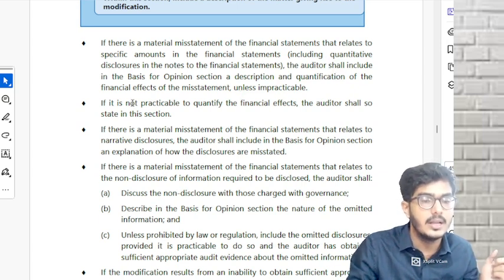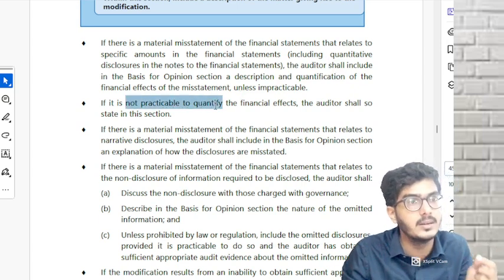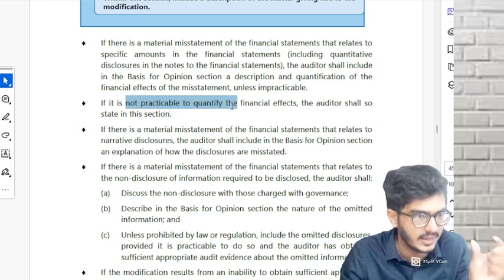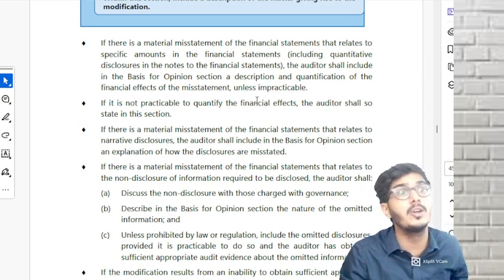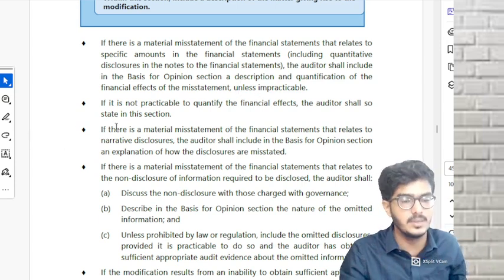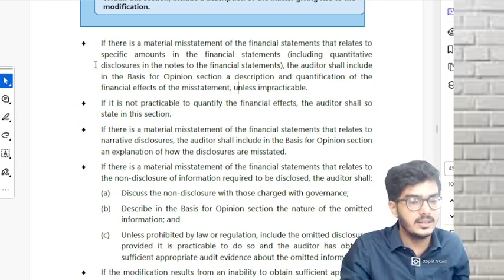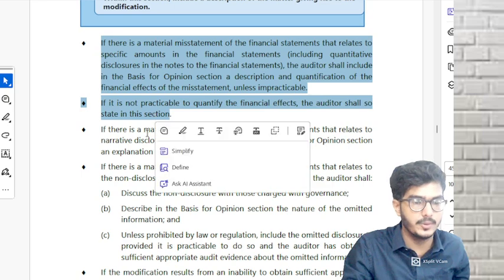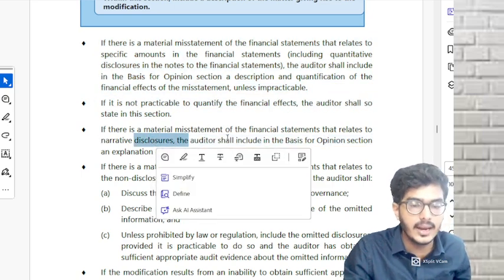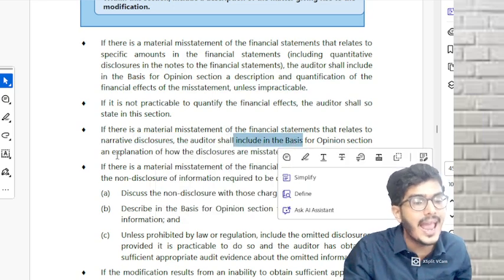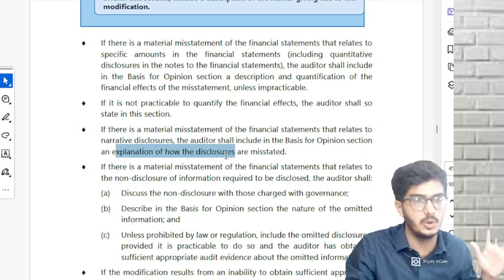Understood? But if it is not practicable to give the quantity, that means the amount of that misstatement, please state in this section the reasons why you are not able to quantify the misstatement. These 2 points are related to quantification. Next, if the misstatement is related to any disclosure, then the auditor shall include in the basis for opinion an explanation of that disclosure.